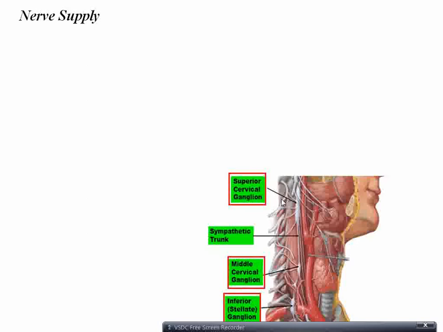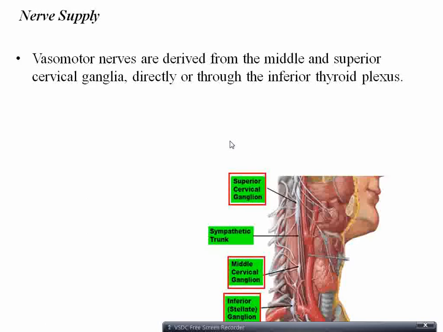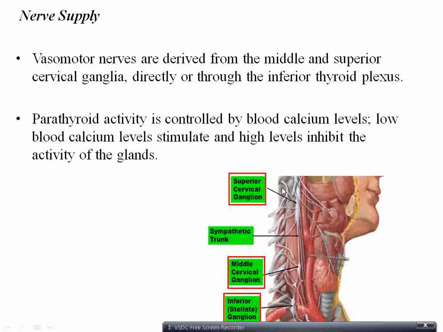Nerve supply. So vasomotor nerves which are derived from middle and superior cervical ganglia directly supply the parathyroid gland, or through inferior thyroid plexus. They are a group of nerves which are seen near the gland. Parathyroid activity is controlled by blood calcium levels. Low blood calcium levels stimulate and high levels inhibit activity of the gland.